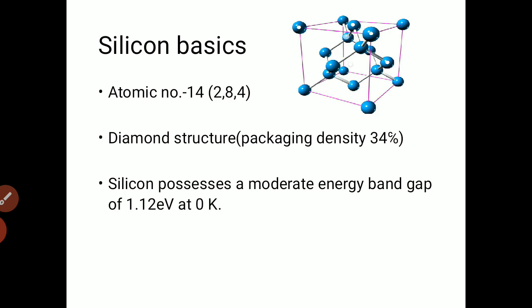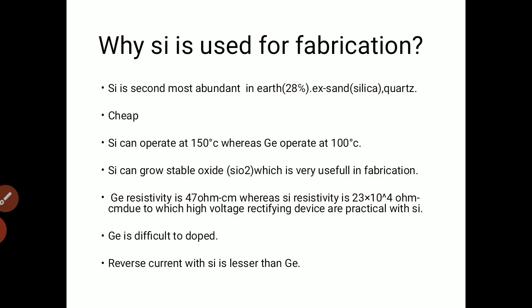So we have lots of semiconductors like silicon, germanium, gallium arsenide, etc. But we are particularly using silicon in our fabrication. So there must be some very important reason for using silicon in our fabrication. So let's study about it. Silicon is the second most abundant element in the earth. It is present 28% in the earth, in the form of sand and quartz. Due to the large abundance, it is very cheap. So due to this factor, we can use silicon in our fabrication.